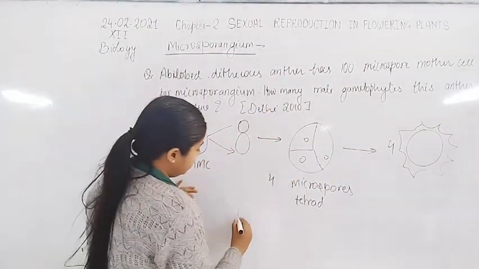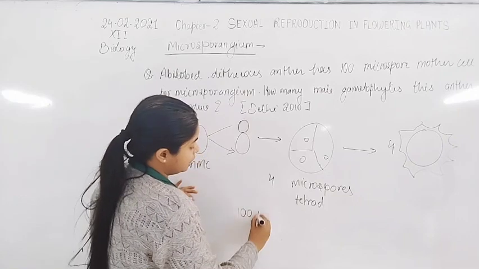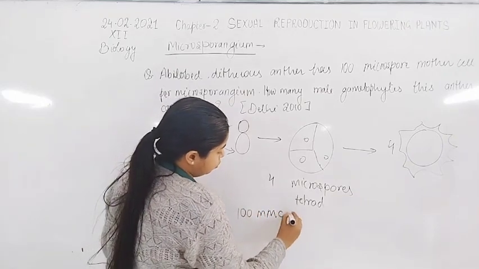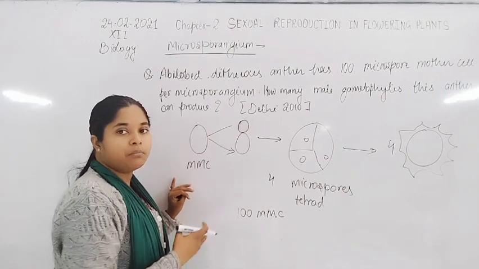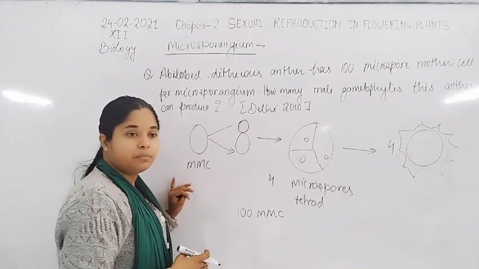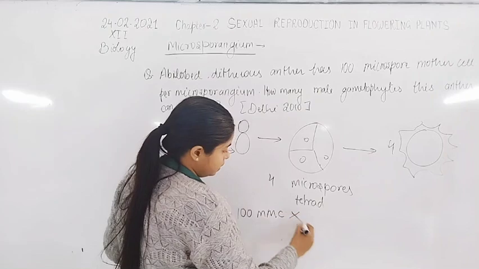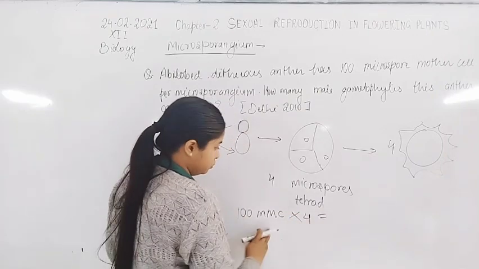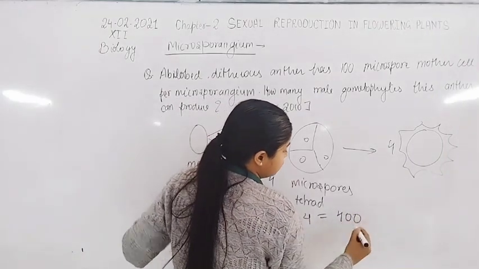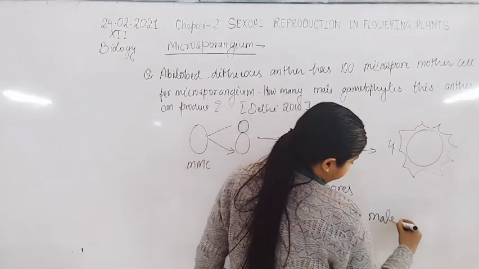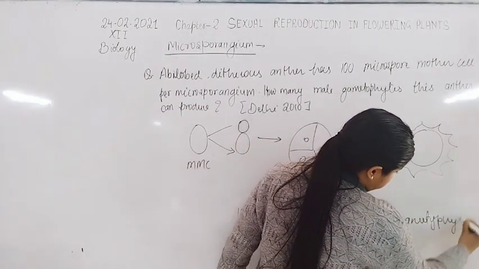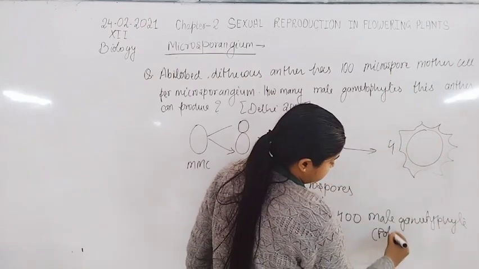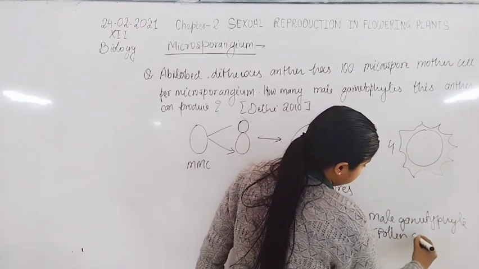If there are 100 mother cells, then 100 multiplied by 4 is equal to 400 male gametophytes, which are also known as pollen grains.